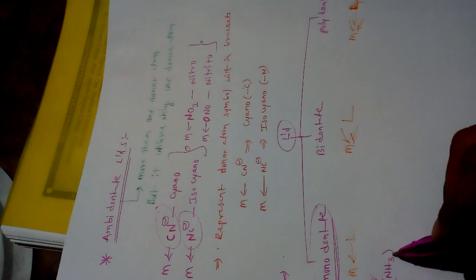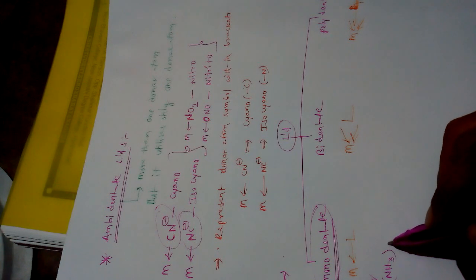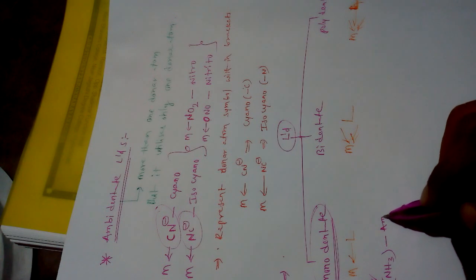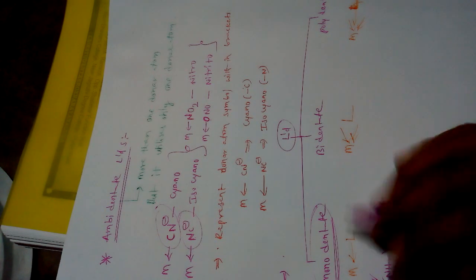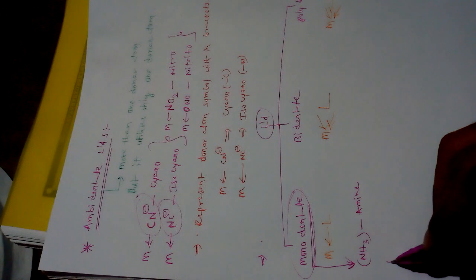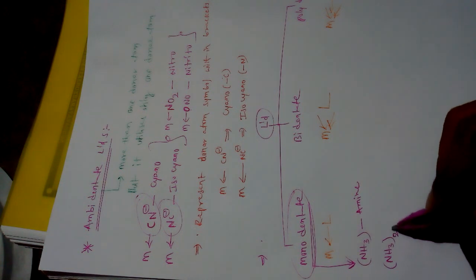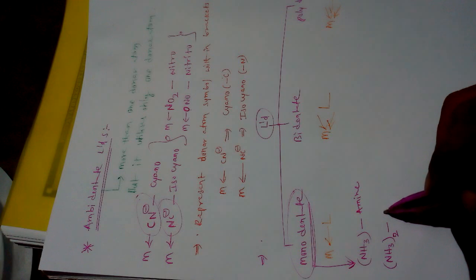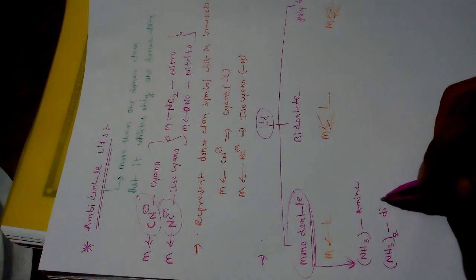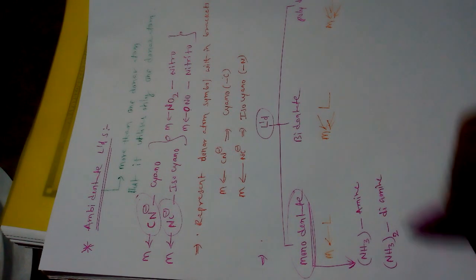What is the name of NH3 ligand? It is a monodentate neutral ligand, so we say it is ammine. But if NH3 occurs twice, we can use prefixes here, diammine.